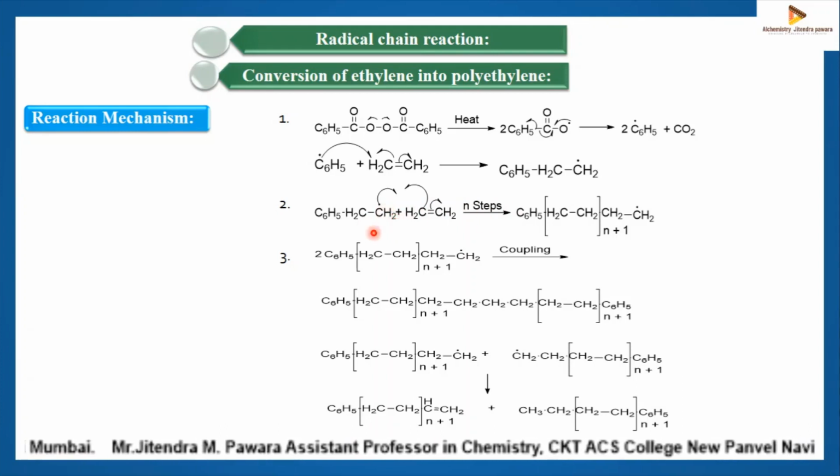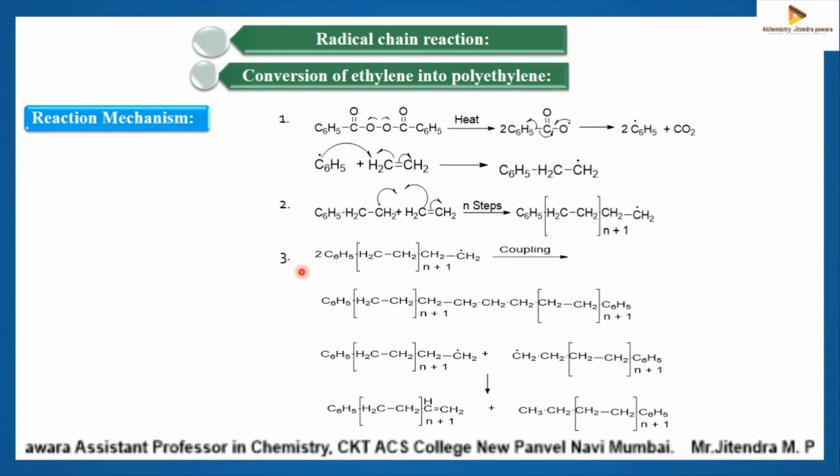This step is continuous and you will get C6H5 with CH2, CH2, meaning you have a number of CH2 groups within that bracket, you have a polymer. So at the end you will get this carbon centered radical. This is called a polymer.